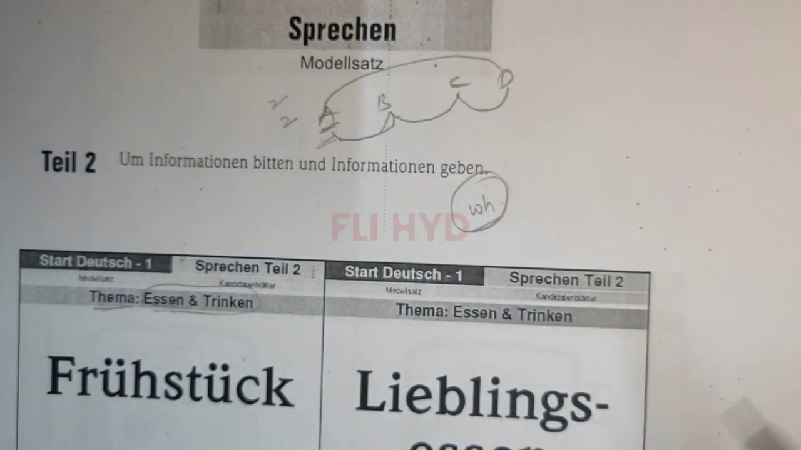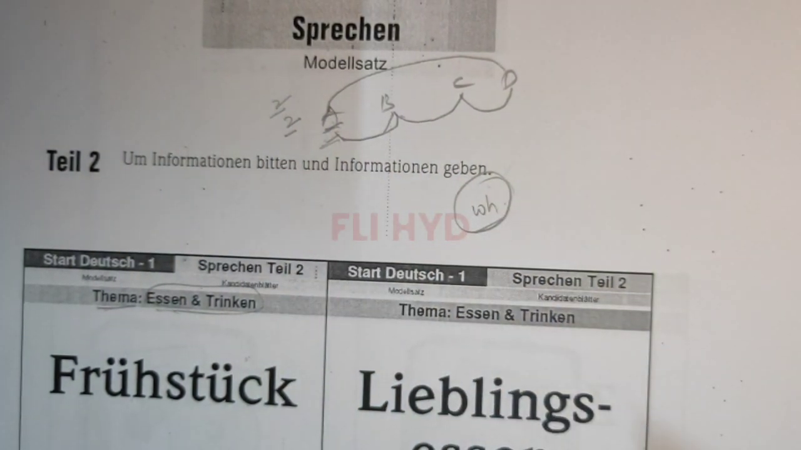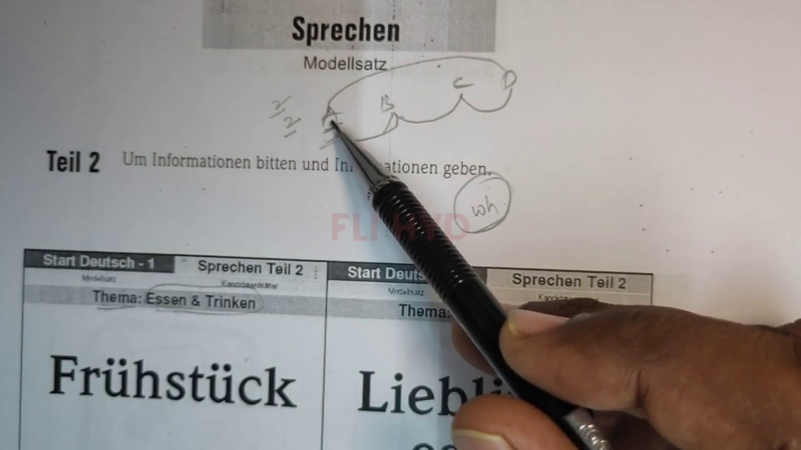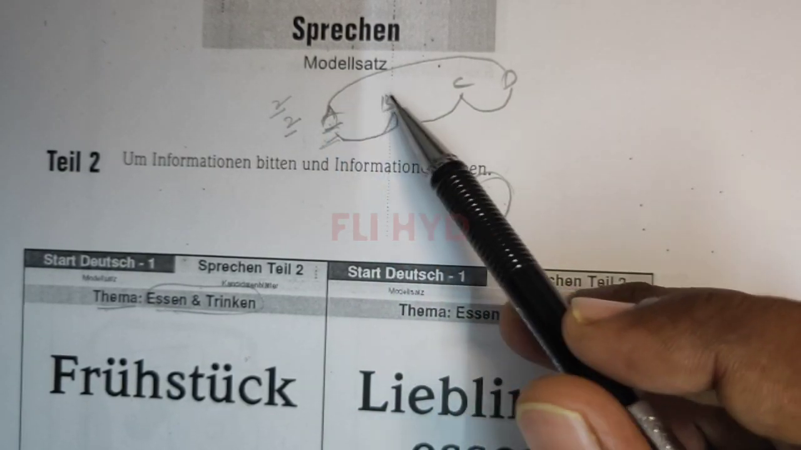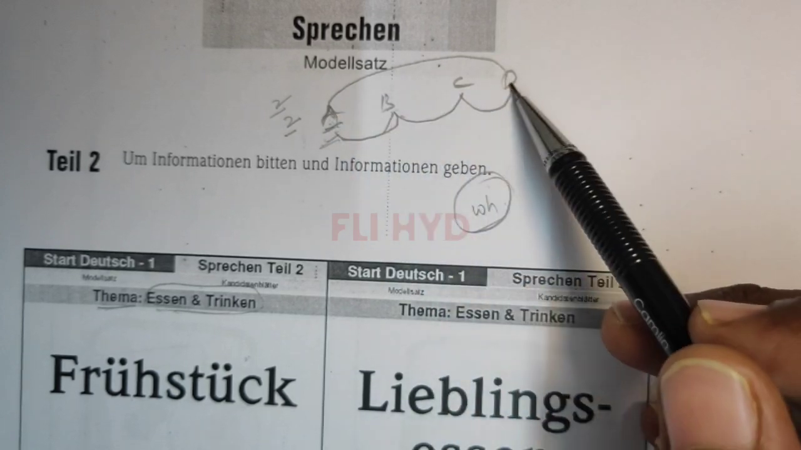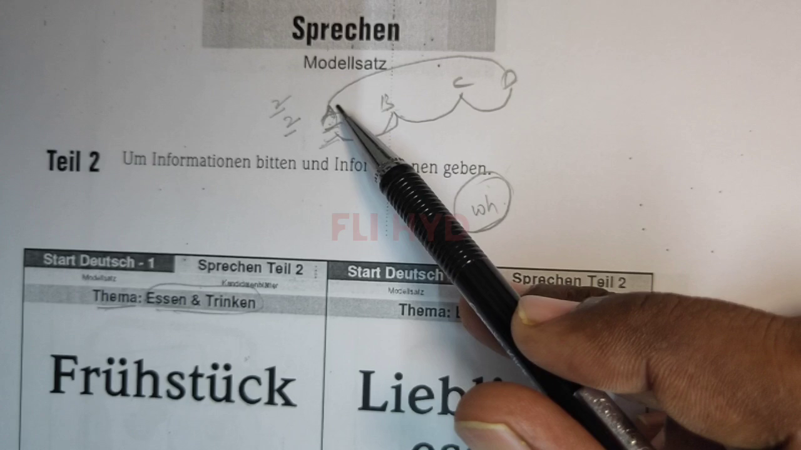So you're supposed to ask two questions and you're supposed to answer two. Clear? So for example, A is asking a question to B. Like that, you have to ask two questions and B will answer you. So D is asking you a question and you have to answer D. So D will ask you two questions and you have to answer D.